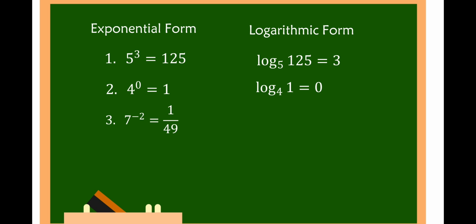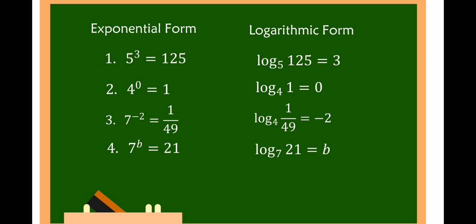Number 3, 7 raised to negative 2 is equal to 1/49. So that is the logarithm of 1 over 49 to the base of 7 is equal to negative 2. Number 4, 7 raised to b is equal to 21. So this is the logarithm of 21 to the base of 7 is equal to b.